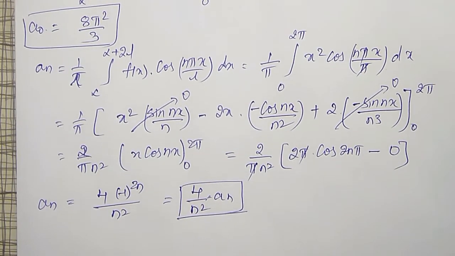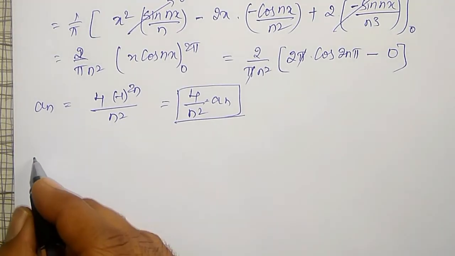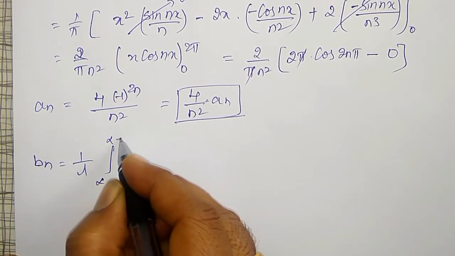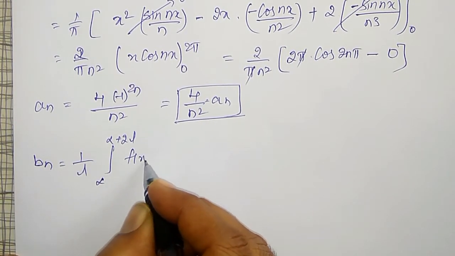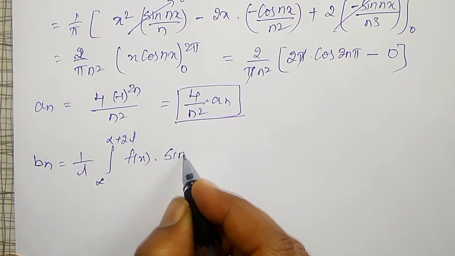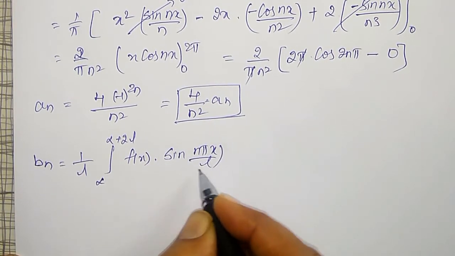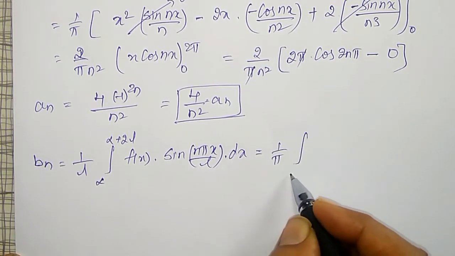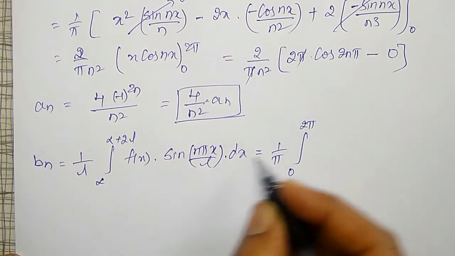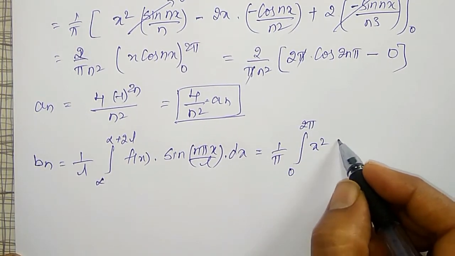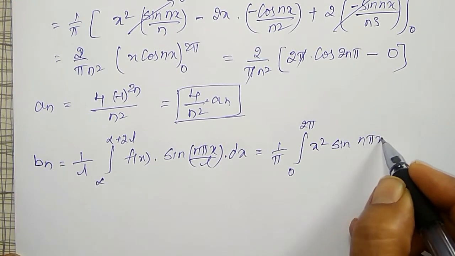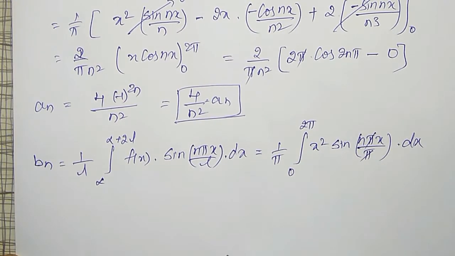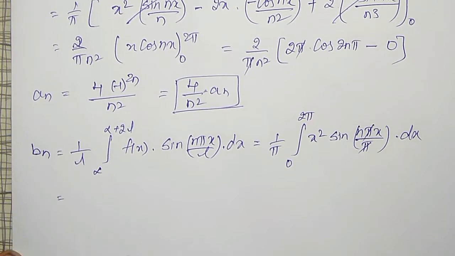Like that, bn I have to evaluate now. That is bn is given by 1 by L integration from alpha to alpha plus 2L f of x into sin n pi x by L into dx. My L is pi, so 1 by pi, integration from 0 to 2 pi, f of x is x square into sin n pi x by pi into dx. Pi cancels, and to integrate this, again Bernoulli's rule I have to use.